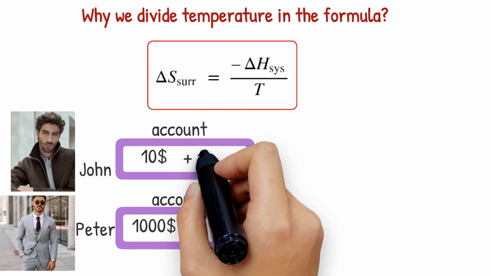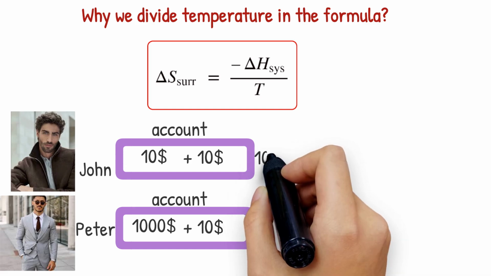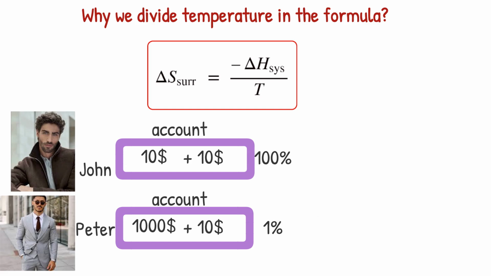Today, John has added $10 to his saving account, and Peter has added $10 to his saving account. By calculating the percent of increase in saving, the percentage of John is 100%, but the percentage of Peter is 1%. Even though they have added the same amount to their saving account, effects in increase of saving are not the same. Adding $10 to account with low amount, $10, makes high change. But adding $10 to account with high amount, $1,000, makes small change.